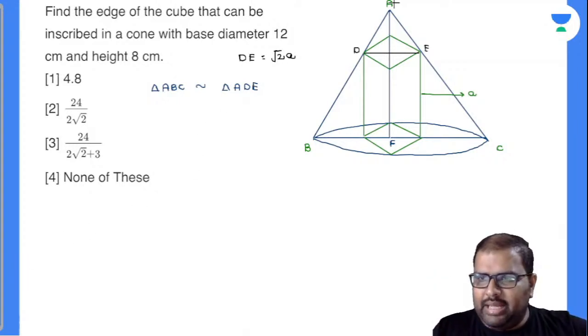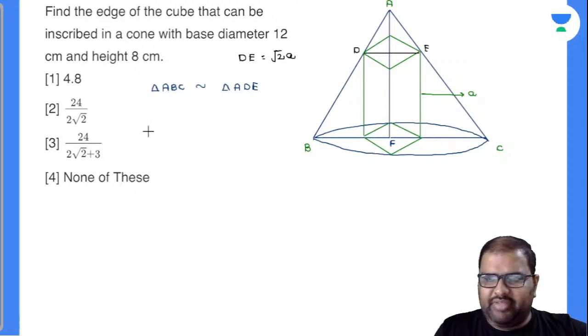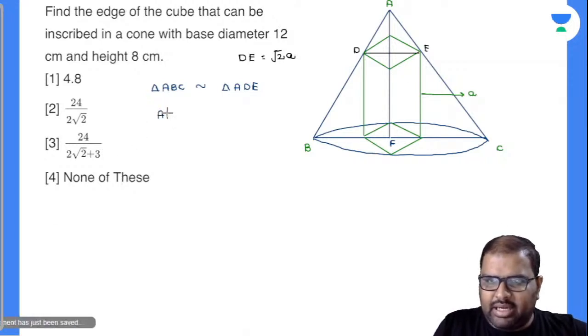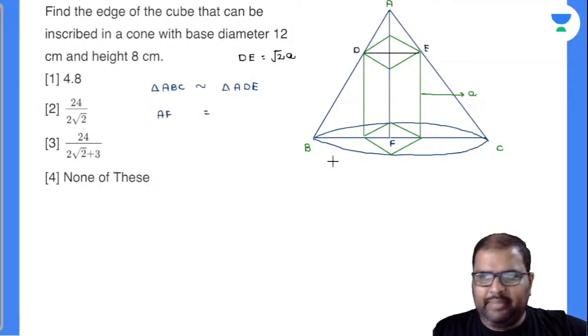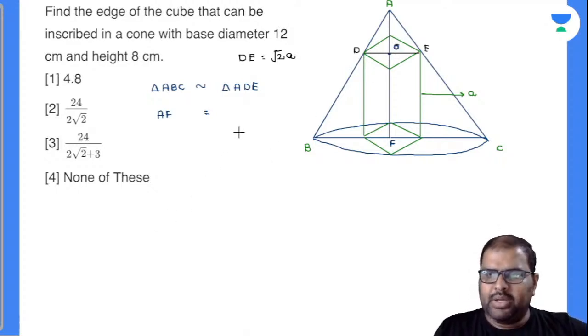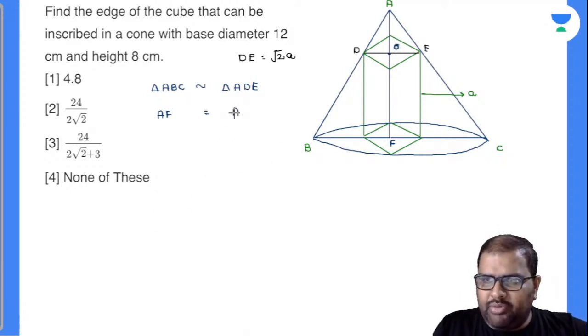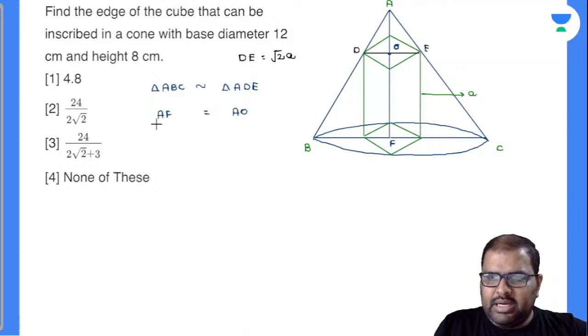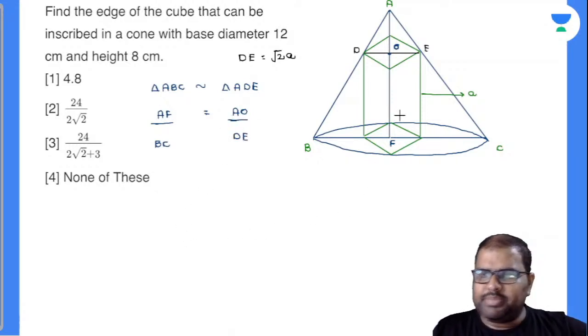Now in triangle ABC, what will be the height of the triangle? Is it AF? AF is the height of the triangle. Now what will be the height of the triangle ADE? I'll take this point as O. Now is this AO? AO is the height of this triangle, divided by what will be the base there? BC. Now what will be the base of this triangle? Is it DE?